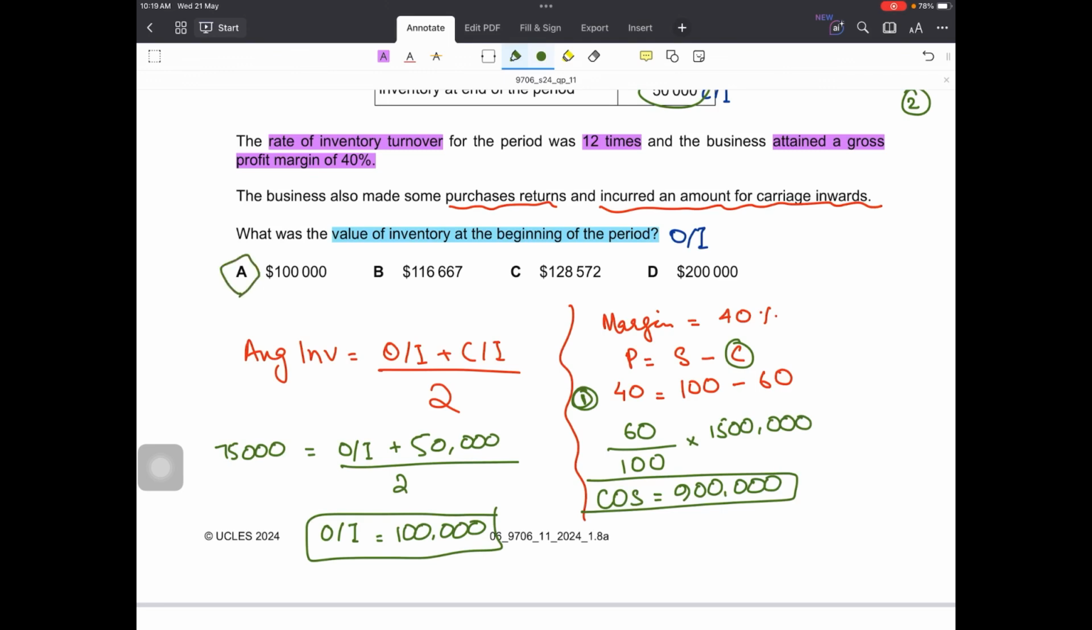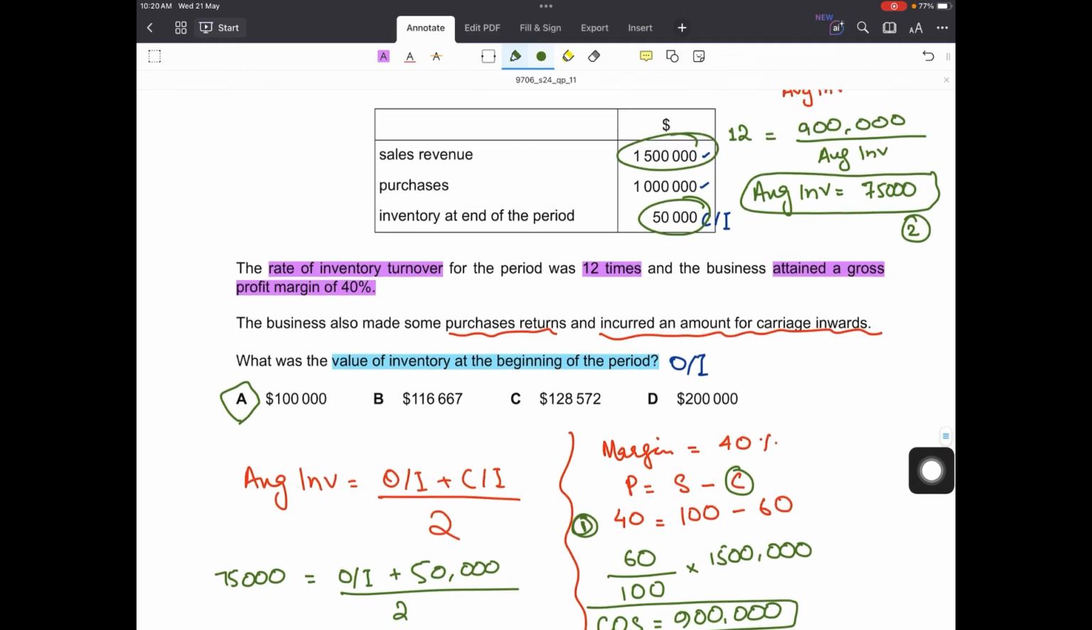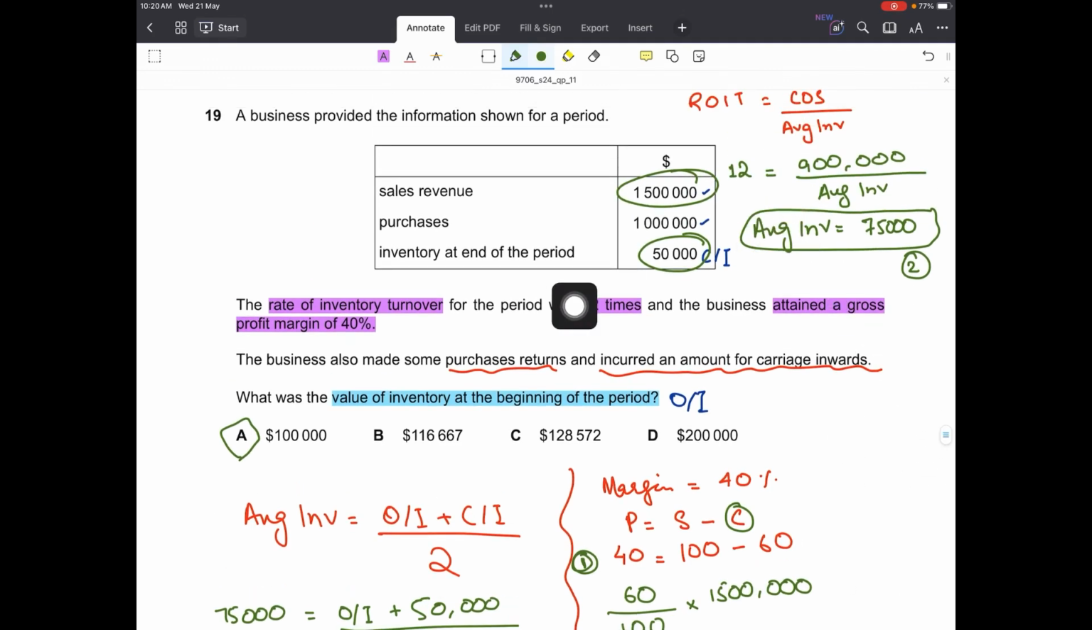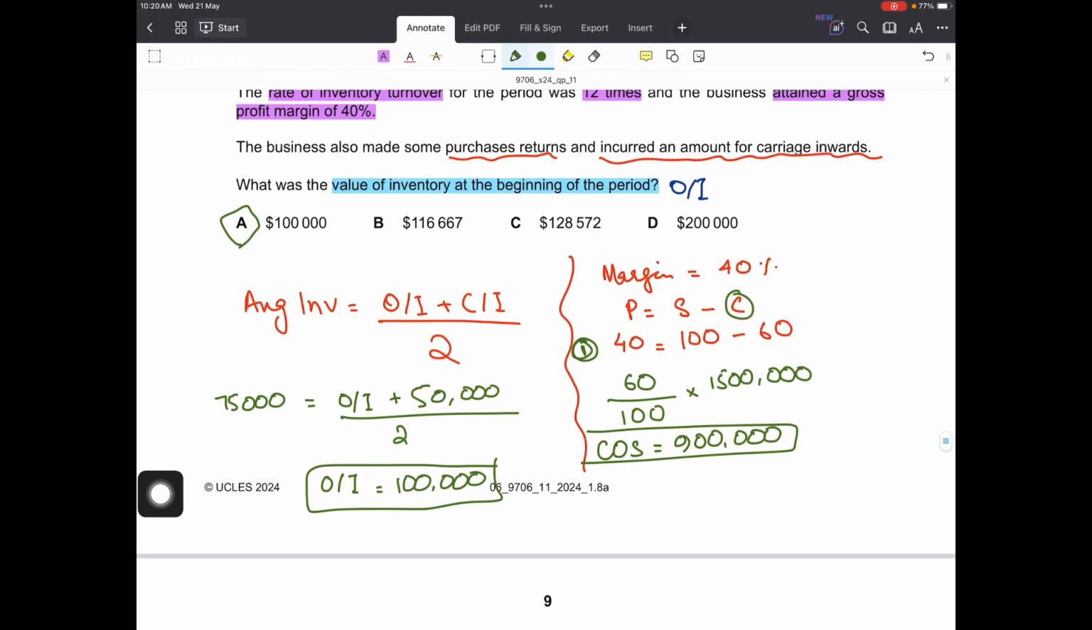That is option A. Although we were given that there are some purchases returns and some carriage inwards as well, there is no further information through which we can find these out, and that is already incorporated in the calculation of cost of sales, so we don't have to find that out separately. We can use the cost of sales calculated using margin and put that in the average inventory formula to calculate opening inventory.